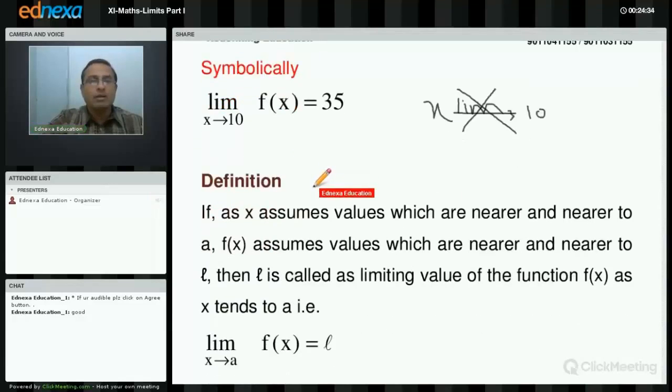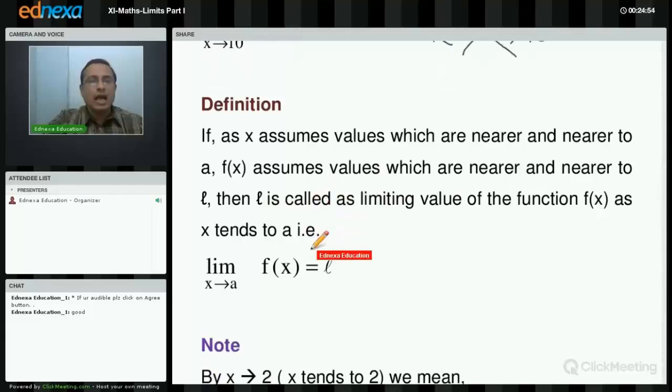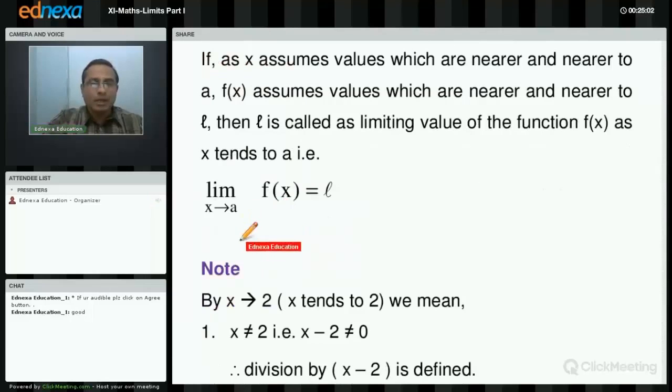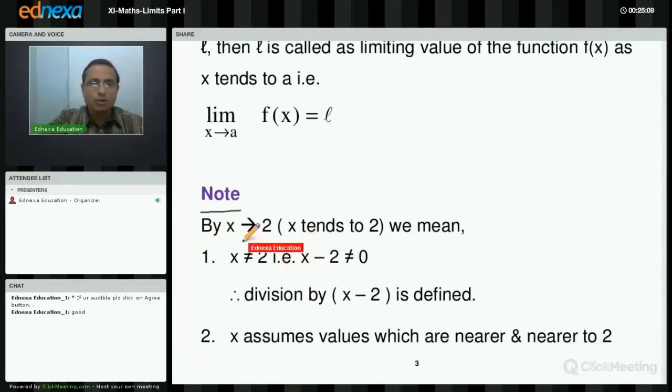Now, I will give you the definition of limit. If as x assumes values which are nearer and nearer to a, f(x) assumes values which are nearer and nearer to L, any real number, then L is called the limiting value of the function f(x) as x tends to a. Symbolically, limit of f(x) as x tends to a is nothing but L. Now, I will explain the meaning of this symbol in detail. So for this, consider this note.